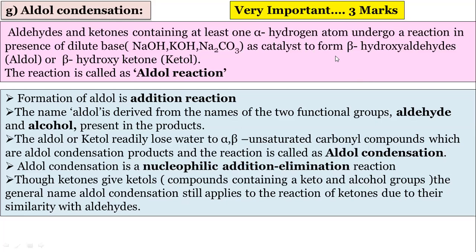Now 2 marks are sufficient. It will not be asked for 3 marks, because if the mechanism is asked, then it will be a big question of 3 marks. So if this year a question was set on aldol condensation, it will be for 2 marks. The name aldol means it is a combination of aldehydes and alcohols. There are 3 main conditions for this reaction. First, the aldehydes and ketones should contain alpha hydrogen. Second, in presence of dilute base, NaOH, KOH or Na2CO3. And third, 2 molecules of aldehydes or 2 molecules of ketones are used.